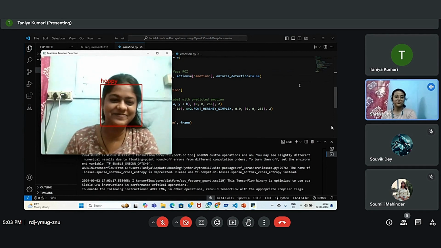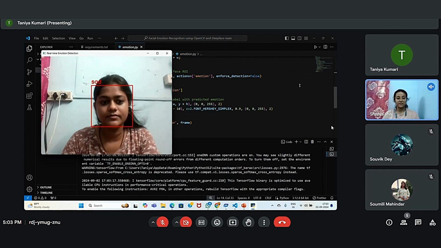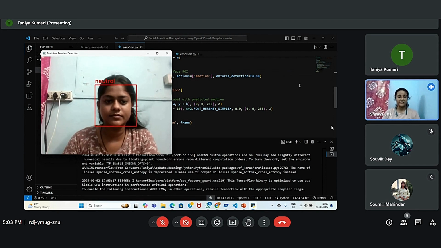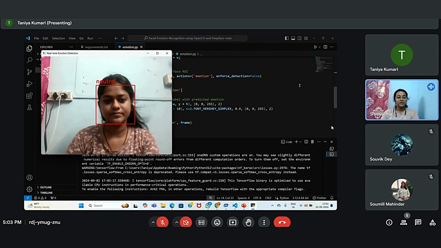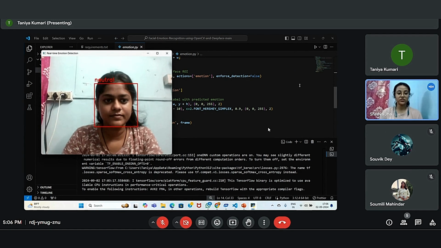Okay. So here, first of all, the video is captured through OpenCV, and as you can see, the cascading part is there. The box is known as Haar cascade, and the emotion which is showing there is because of DeepFace. So now let us see different kinds of emotion here. The first one we can see is the neutral face. Yes, and it is showing neutral, so it is alright.